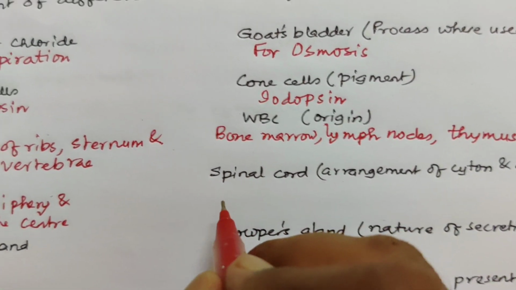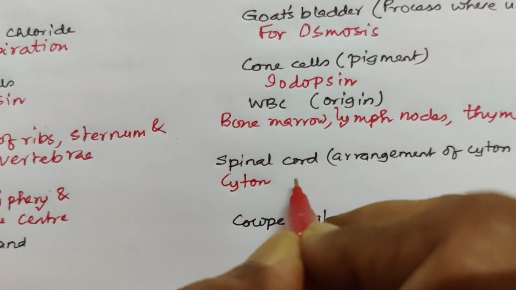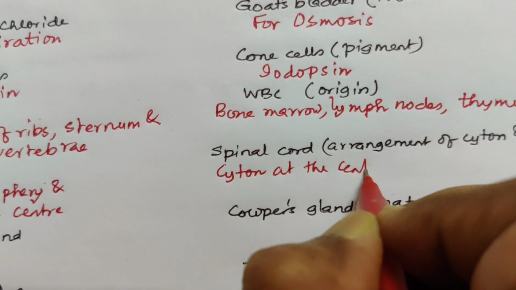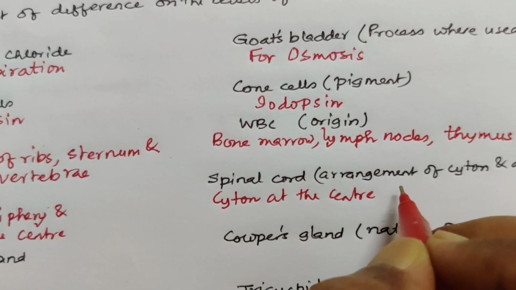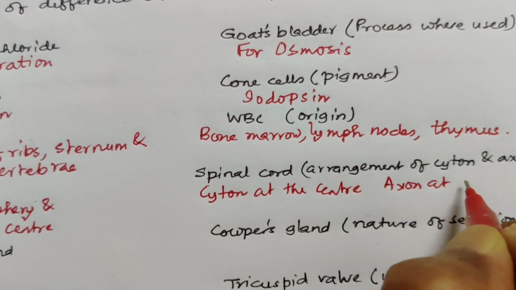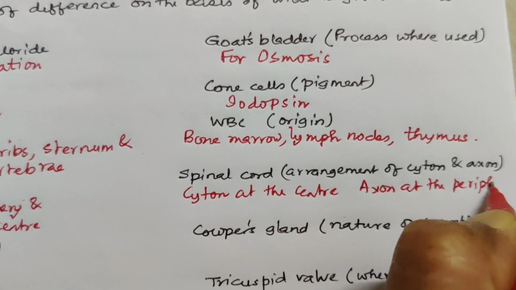In spinal cord, here just the reverse: cytons at the center and axons at the periphery.